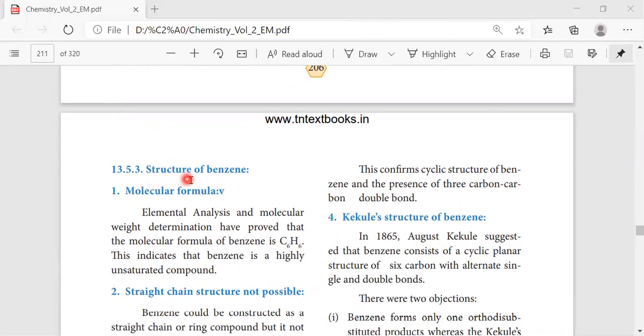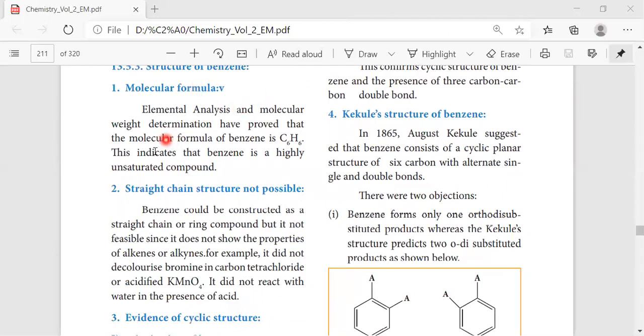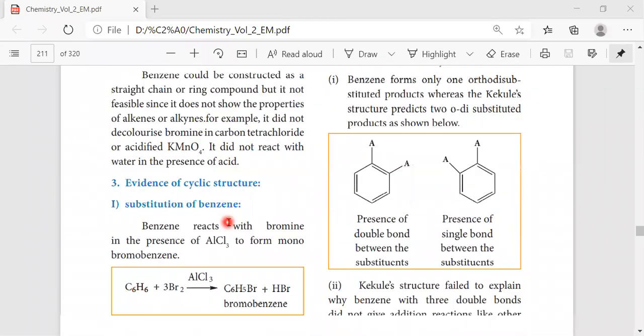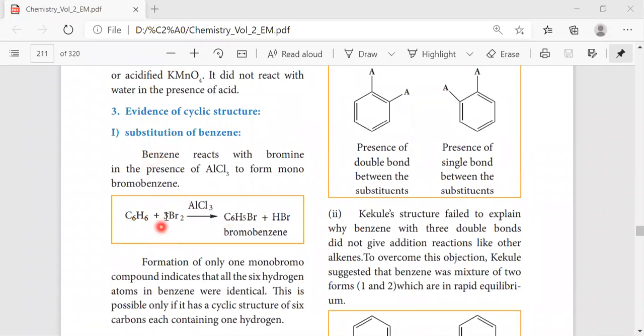Now comes the structure of benzene. The molecular formula is simply C6H6. A straight chain structure is not possible because of the delocalization of pi electrons, which means it won't have a straight chain. Again, the cyclic structure of benzene, the evidence is given here. When it is treated with bromine, the reaction takes place in the presence of aluminum chloride.